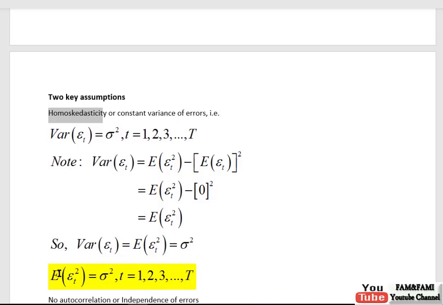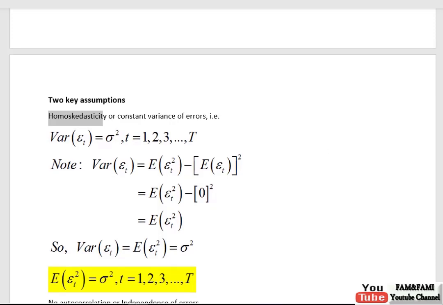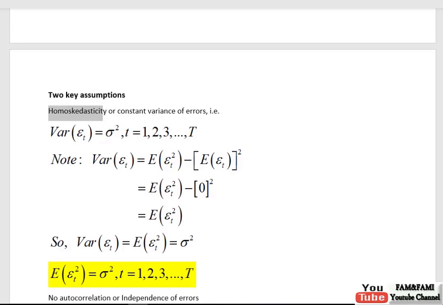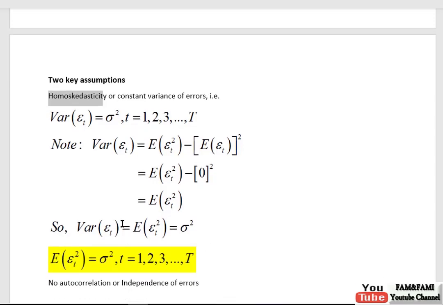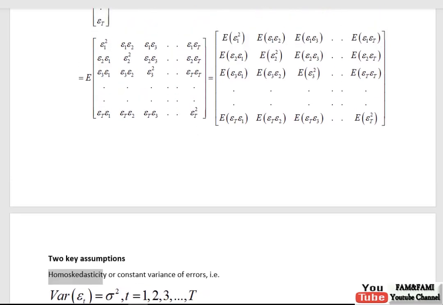So in future, when you see this expression, variance of epsilon t equals sigma square, it means the same as this one. The expression variance of epsilon t is sigma square, t ranges from 1 to capital T, or the expected value of epsilon t square is equal to sigma square, t ranges from 1 to capital T. Both expressions denote the mathematical form of the homoscedasticity assumption, or the constancy of variance assumption. Constancy of variance of error means errors have constant variance. So we need to apply this assumption to simplify this expression.